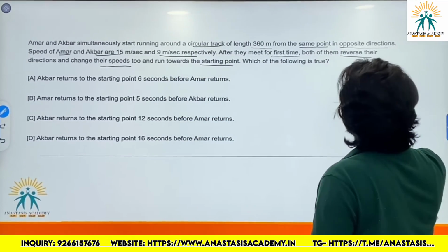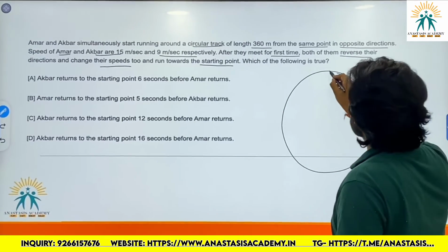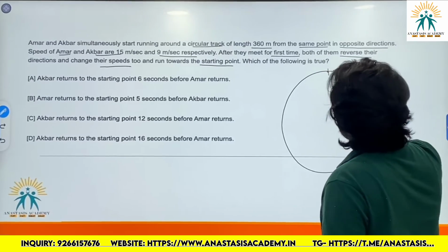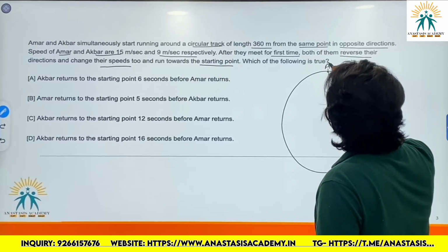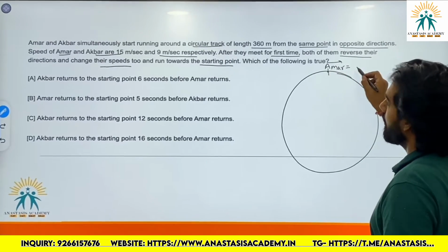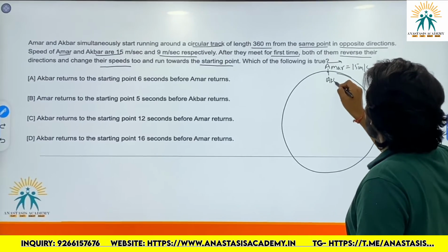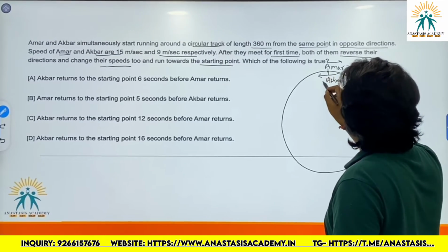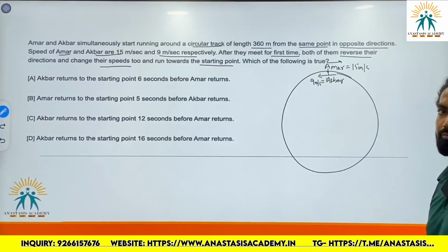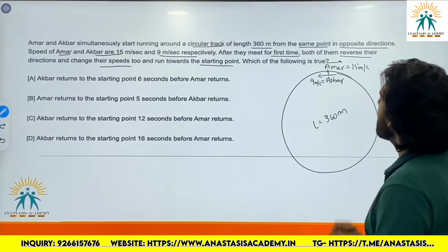So the case is Amar and Akbar are running on a circular track, and they are starting from the same point but running in the opposite direction. So Amar is running with a speed of 15 meters per second and Akbar is running in the opposite direction with a speed of 9 meters per second. And the length of this track is given as 360 meters.